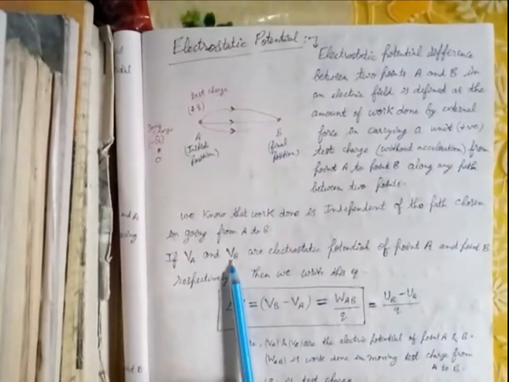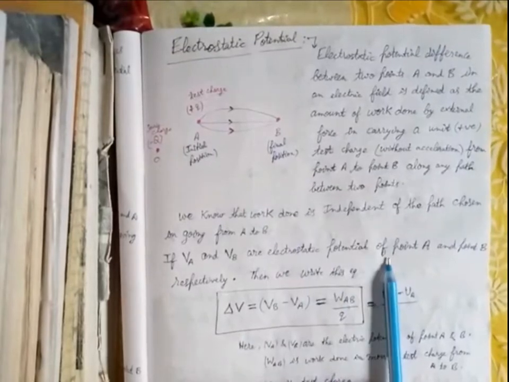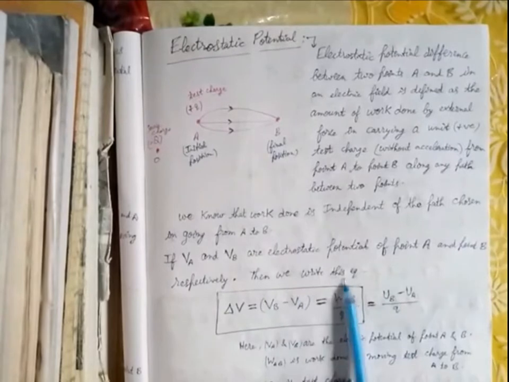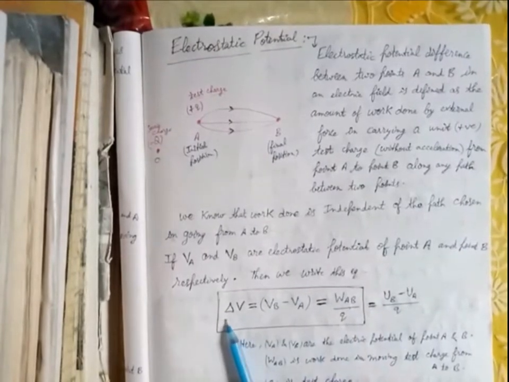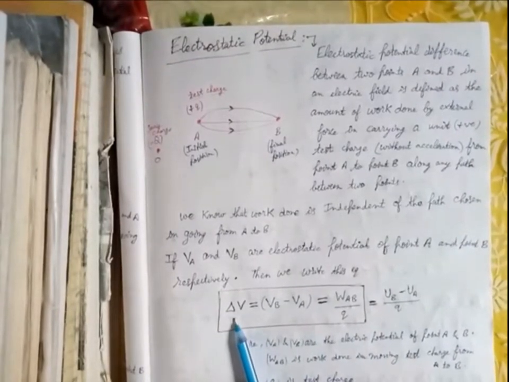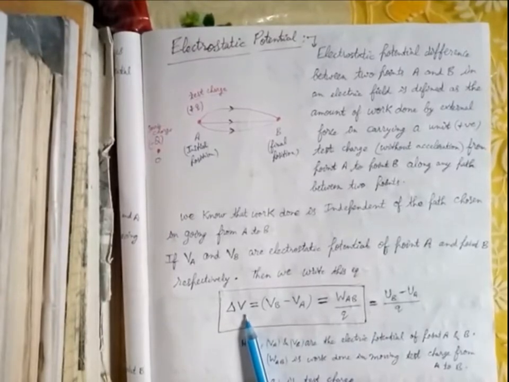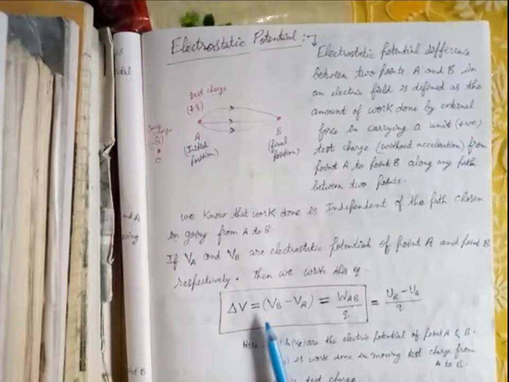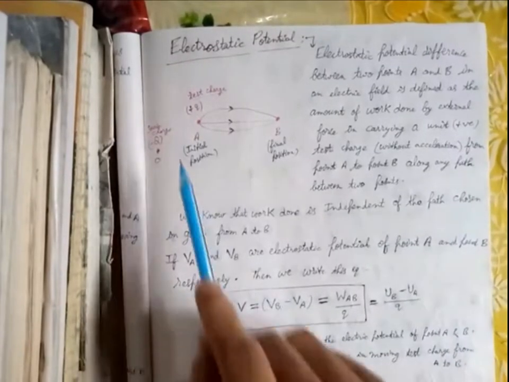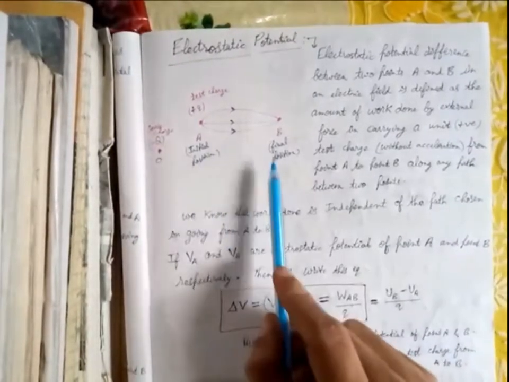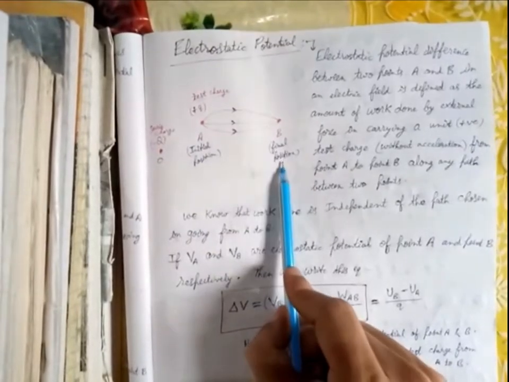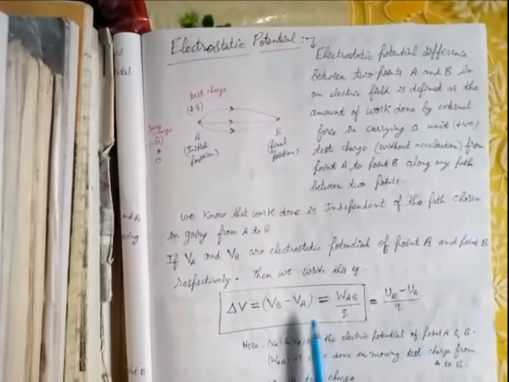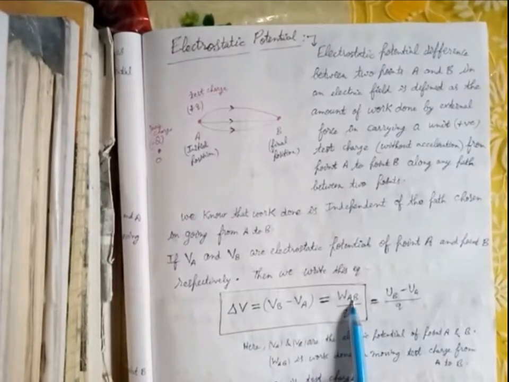If VA and VB are the electrostatic potential of a point A and B respectively, then we write this equation as delta V, that is the electrostatic potential difference between these 2 points, that is VB minus VA, because this is the initial point A, this is the final point B. So final potential minus initial potential, VB minus VA,